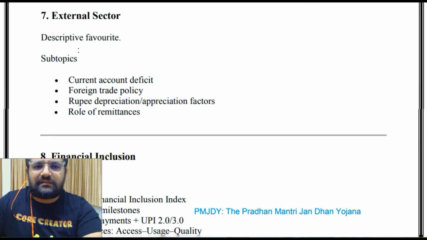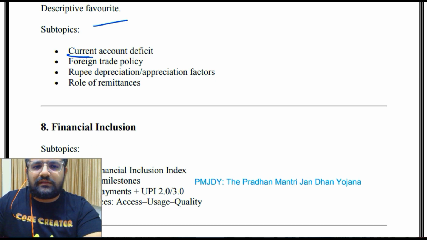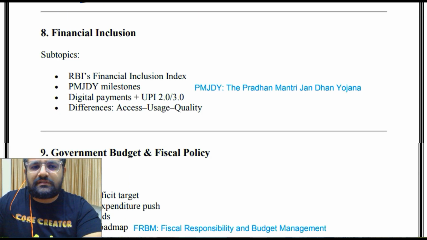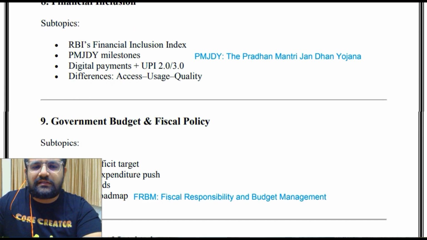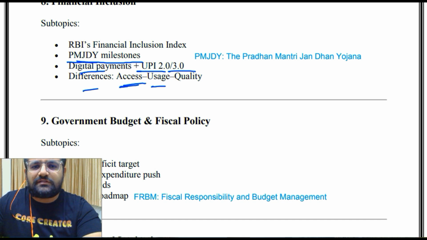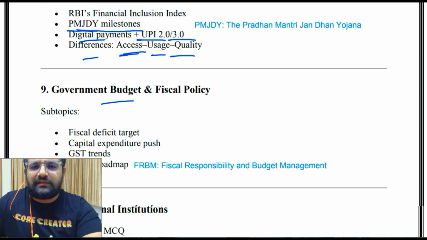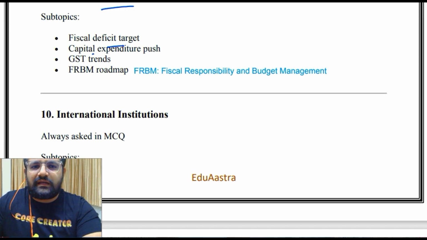External sector, descriptive favorite, what are the topics? Current account deficit, foreign trade policy, rupee depreciation, appreciation factors, role of remittances. Then financial inclusion, RBI's financial inclusion index, Pradhan Mantri Jan Dhan Yojana, digital payments, UPI 2.0, 3.0 difference, assess usage quality, then government budget and fiscal policy, fiscal target, capital expenditure push, GST trends, FRBM roadmap, that is Fiscal Responsibility and Budget Management.